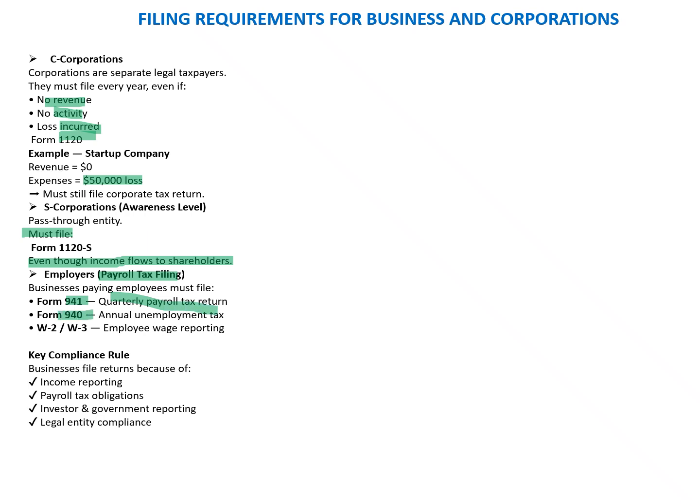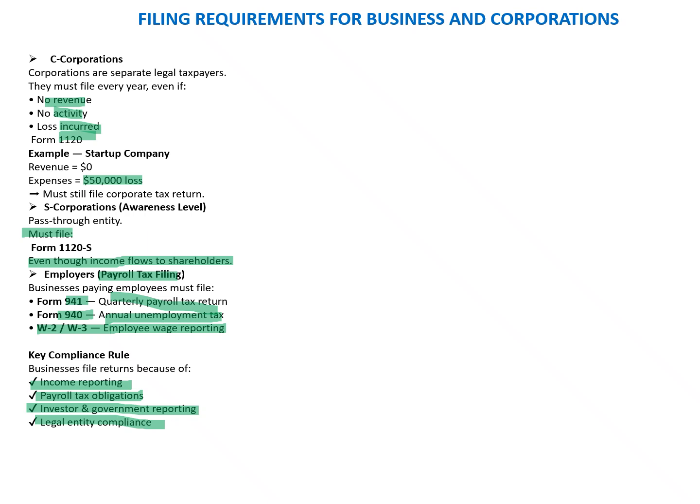941, sorry, quarterly payroll tax return, 940 annual unemployment tax return, and W2 and W3 employee wages report. Which means that business files the return because of the income reporting, payroll obligation, investor governance reporting, and the legal compliances. So which means that employer has to file all these returns just to make sure that they have